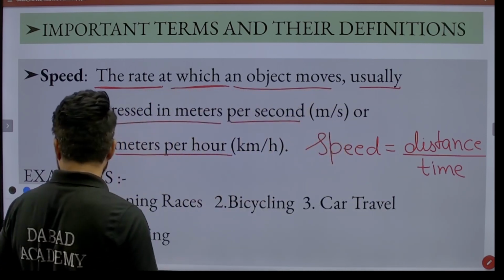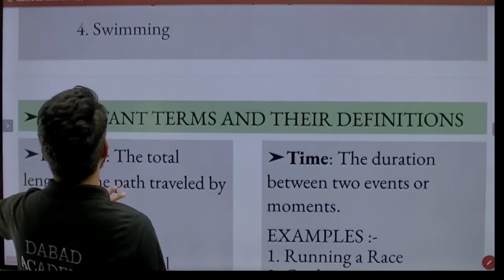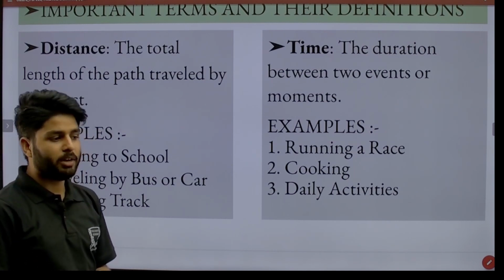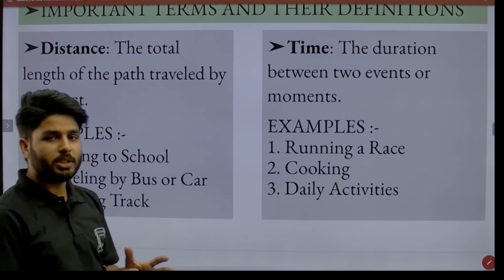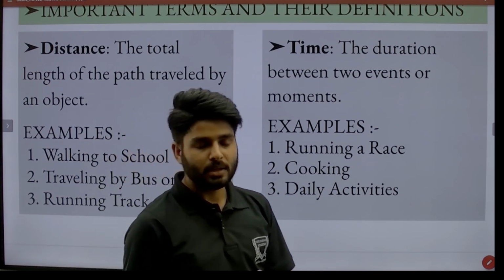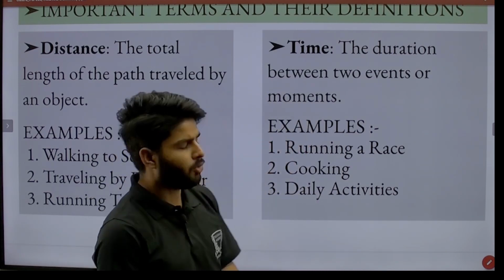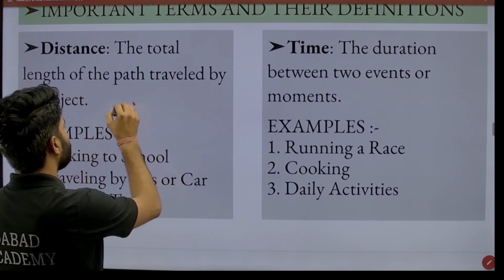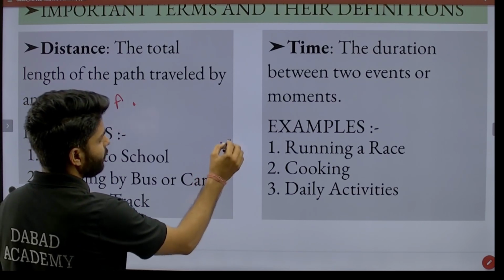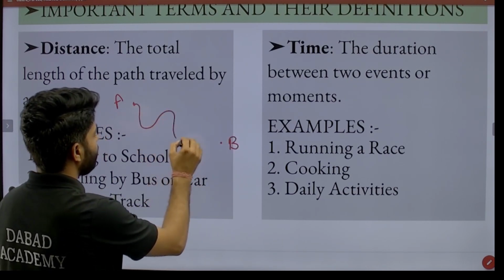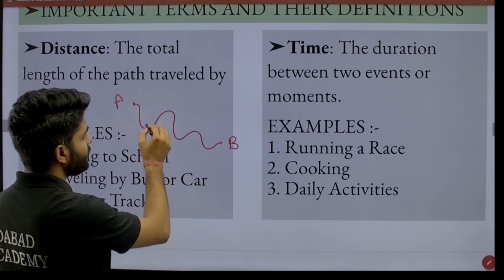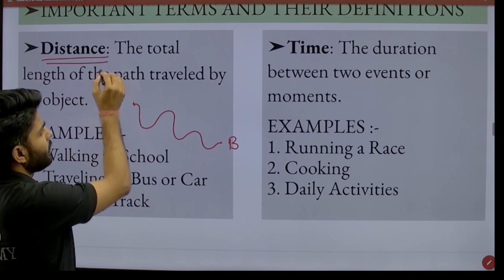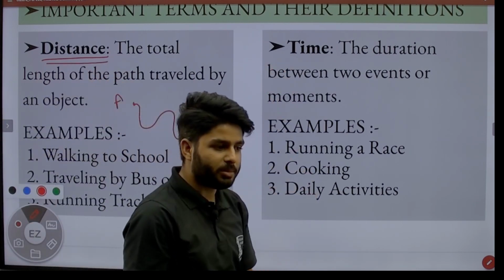Let's move to the next slide. That is distance. What is distance? The total length of the path traveled by an object. Any path that is traveled by an object, the length of that path is distance. For example, this is a point A and a point B, and a car travels from point A to point B. Whatever way it takes the path, the length of this path from point A to point B is distance.